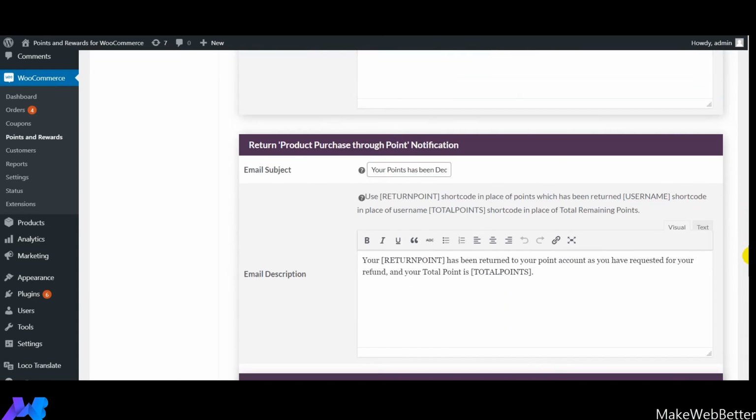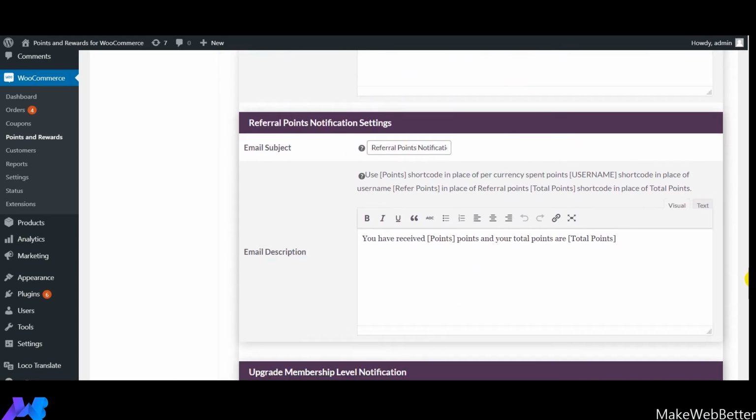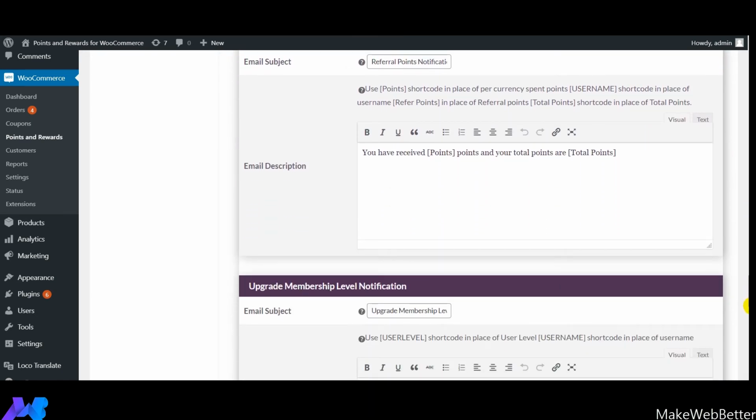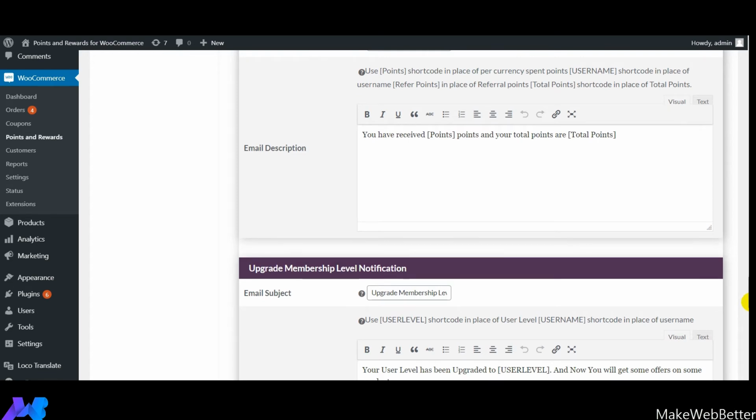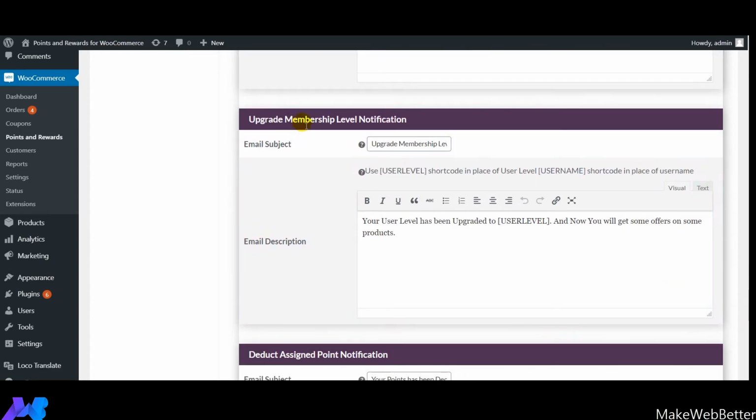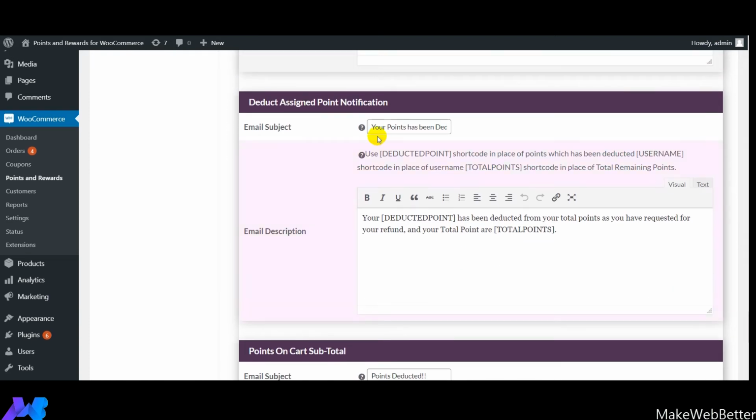You can also set notifications for your customers for return product purchase through points, referral points notification, and upgrade membership level notification. For example, if your customer has got an upgrade in their membership level and you want to provide them an email notification, you will have to do the settings and use the shortcodes that have been mentioned over here. Then you can also do the point notification settings for deduction of points.